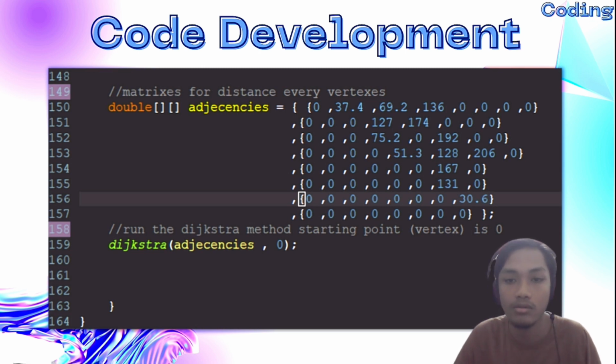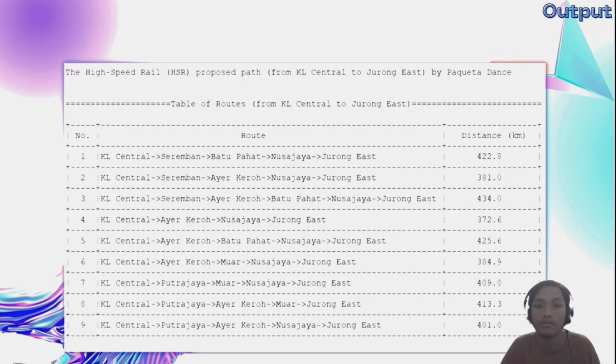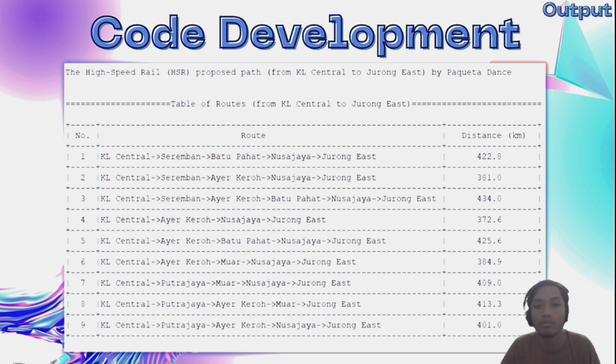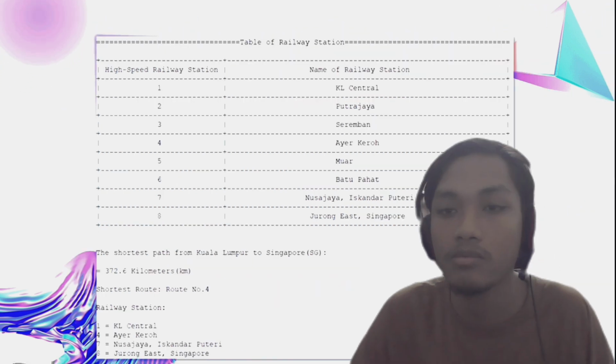The last line shows the code to invoke or call the Dijkstra method with parameters adjacencies and 0 value as the first vertex. Next, figure 4.2.1 represents the output of the Dijkstra algorithm for finding the shortest path from KL Central in Malaysia to Jurong East in Singapore.